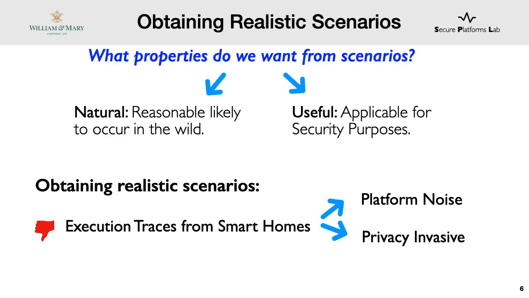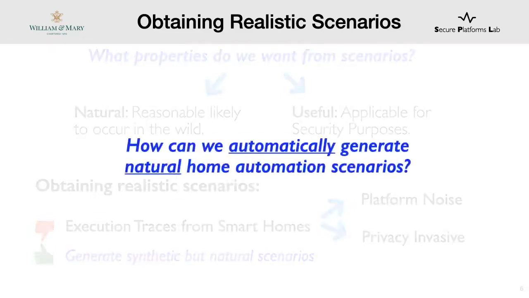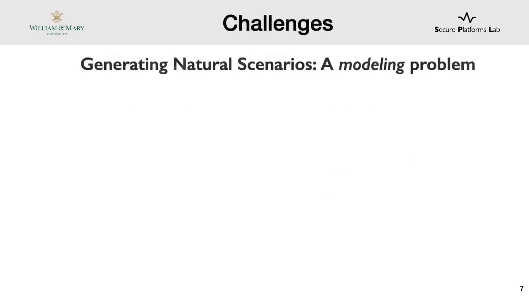After considering these two problems, we dropped the idea of obtaining scenarios directly from the execution traces and instead went for the practical alternative, which is generating synthetic but natural scenarios. But the major research question still remains. How can we automatically generate natural home automation scenarios? One way to go about generating scenarios is to treat the task as a modeling problem. First, we need to answer what we want to model.